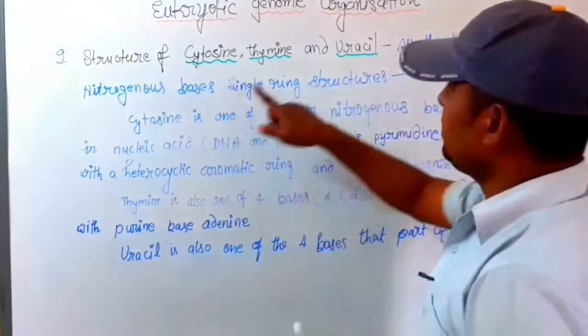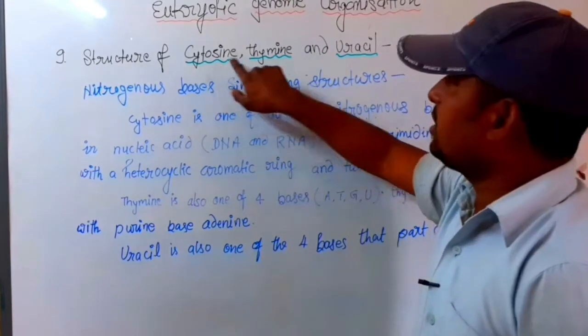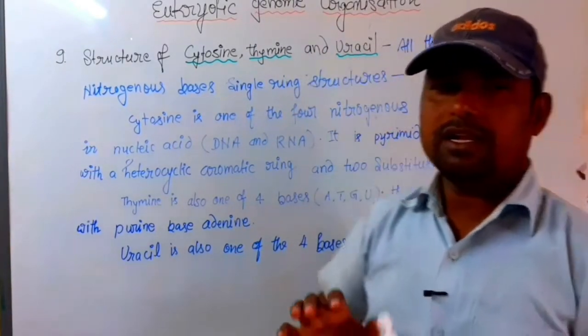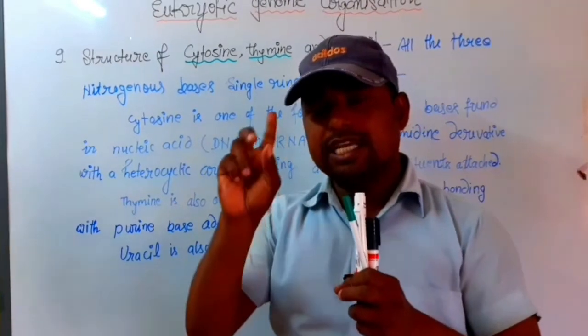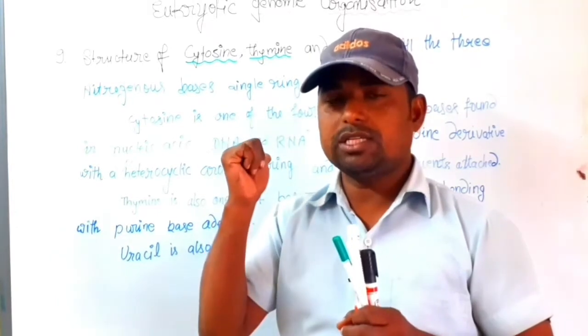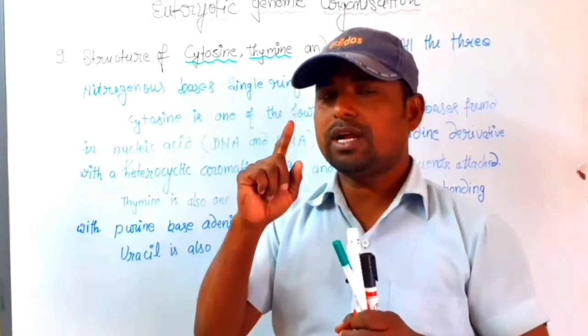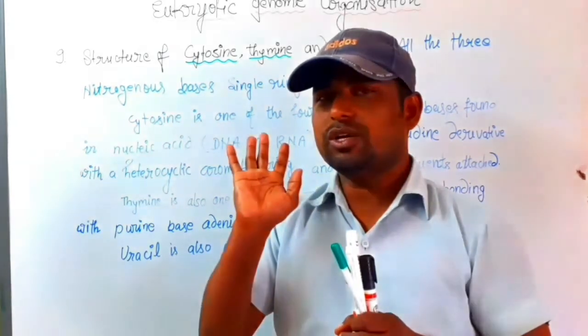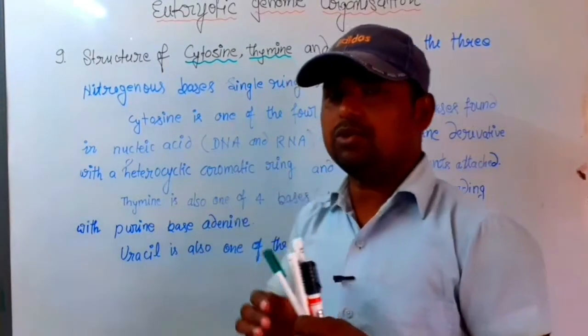It means cytosine, thymine and uracil all are single ring structures. Please wait, I will draw the structure and discuss it while you write some notes.